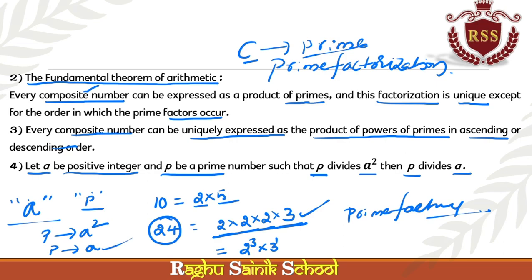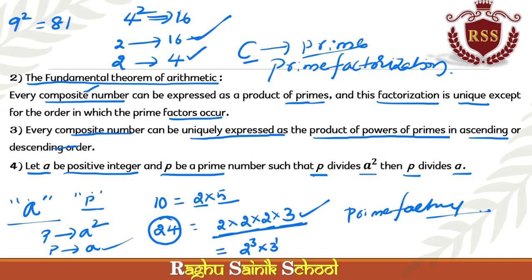Very important. Don't remember it blindly, just go with practical examples. If I take 4 square, which is equal to 16, 2 divides 16, yes. Must 2 divide 4 also? Yes, it divides. Take another example. If I take 9 square, which is equal to 81, 3 divides 81. At the same time, 3 divides 9 also.